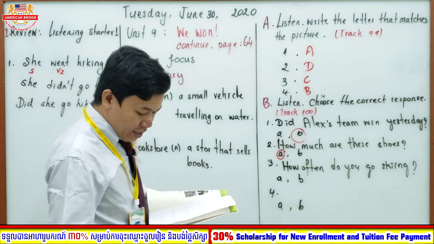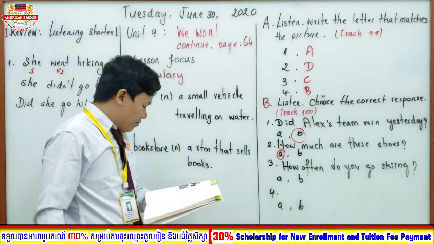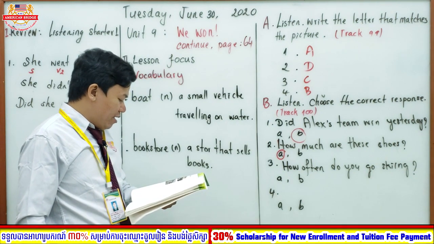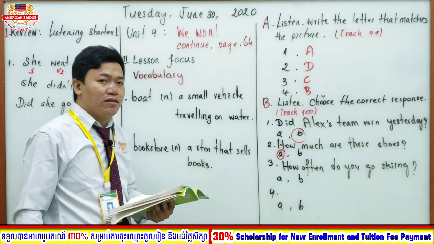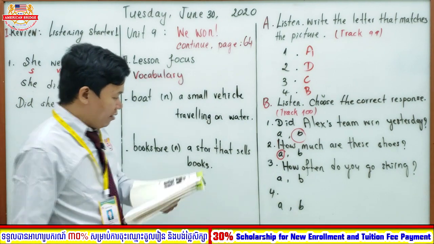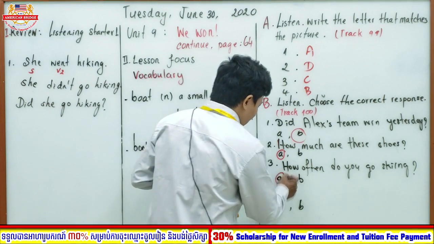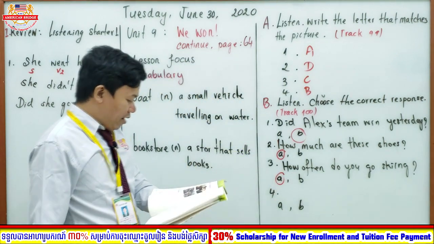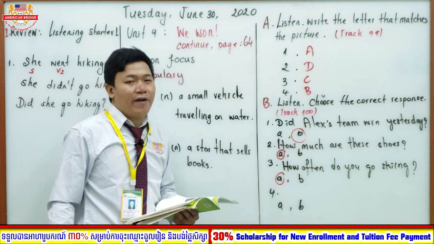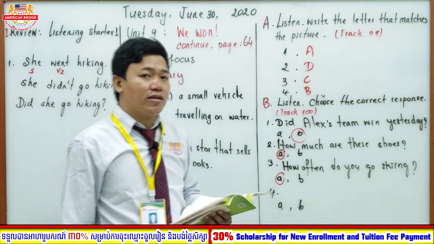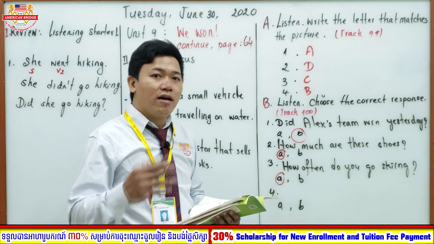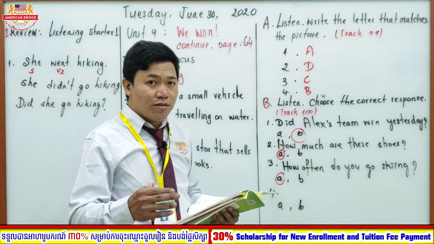So I will read the responses for you. A, I go every weekend. B, I go to the mountain. So which one is the best response, everyone? Great. The best response is A. I go every weekend. Or you can say I go every Friday. I go twice a week. Right? You can tell the times that you go skiing.